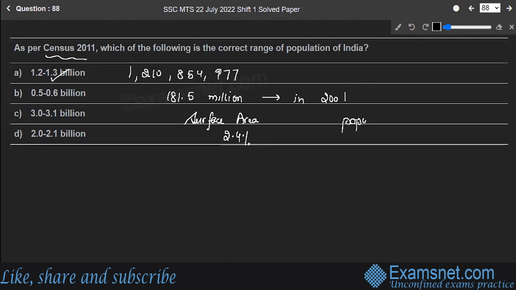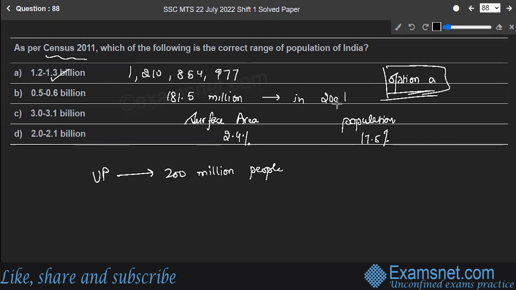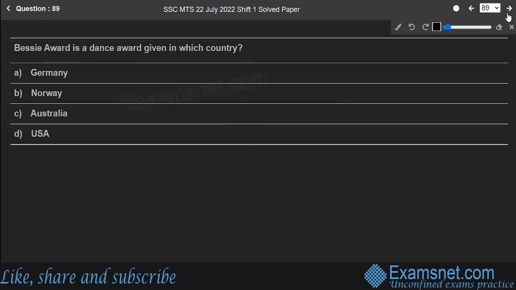And in the population share of the whole world, India contributes 17.5%. Uttar Pradesh is the most populous state with roughly 200 million people. So, option A is the correct answer to the question. Next is question number 89.